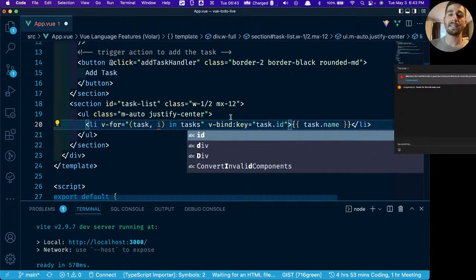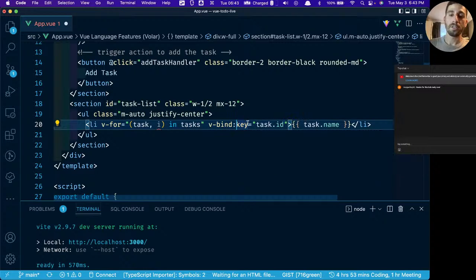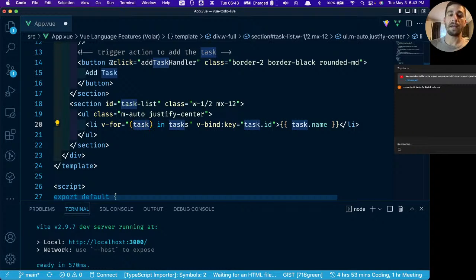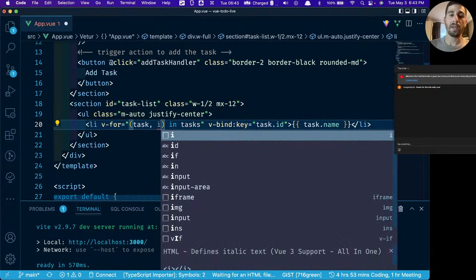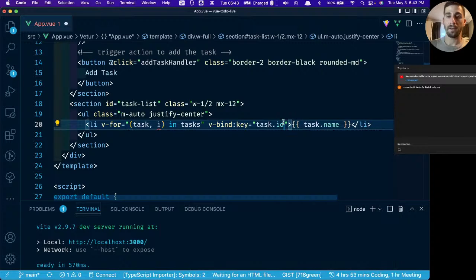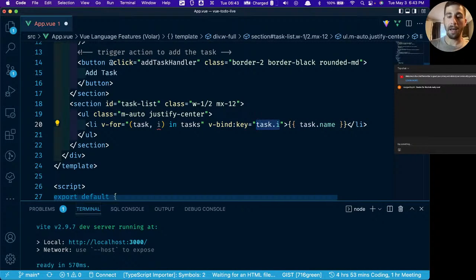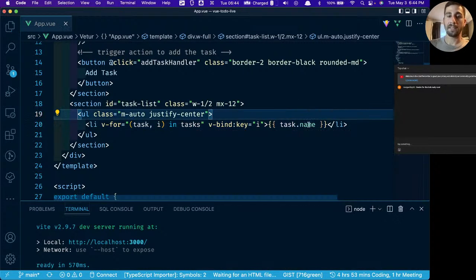The reason for that is this key is how the DOM determines what each task is. If they have the same ID, the DOM can't tell the difference between two different tasks that have the same ID. So the cool thing about this is we can get rid of that if we want to. But the reason I like to leave it in there is because if we have the index, we can use the index as a key. So we change this to just i, and now suddenly it's exactly as we would want it to be.